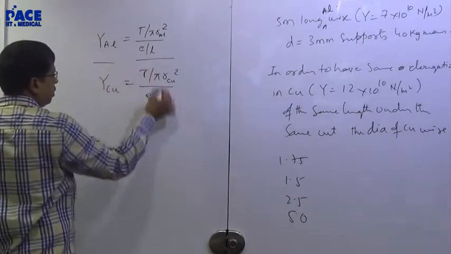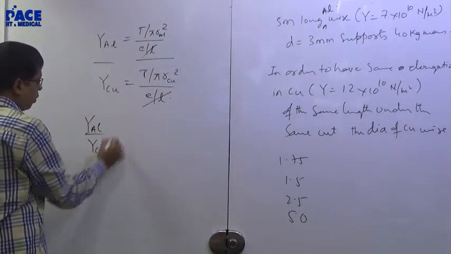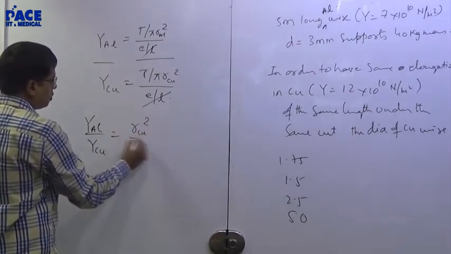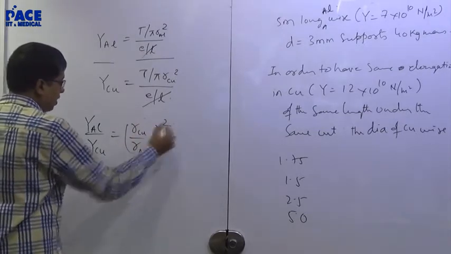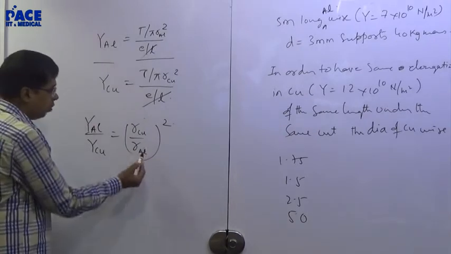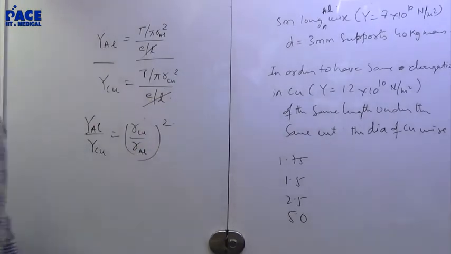You divide both, this will get cancelled. Y of aluminium upon Y of copper is equal to, T gets cancelled, R of copper whole square by R of aluminium whole square. Am I right? Is the division correct? Now the radius or diameter of one of them is given. You will get the diameter of the other. Simple.